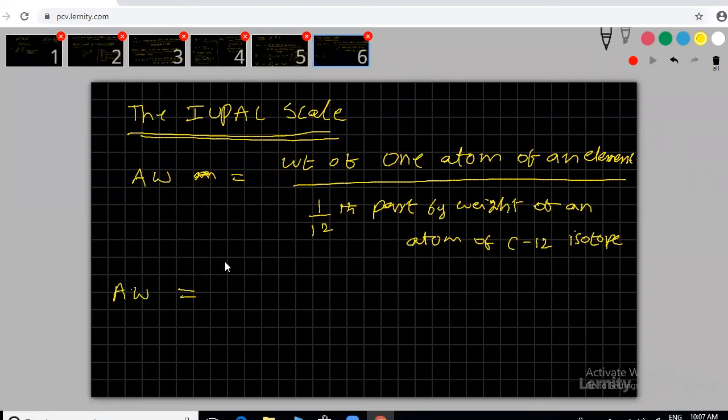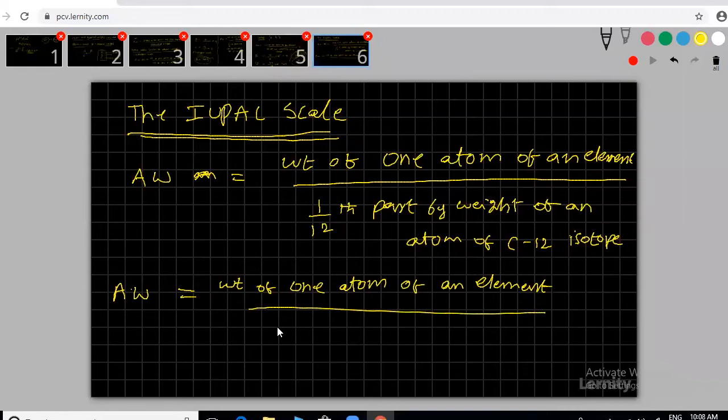Again, this 12 will go up. Write that formula also: weight of one atom of an element, by weight of one atom of a C12 isotope, into 12.